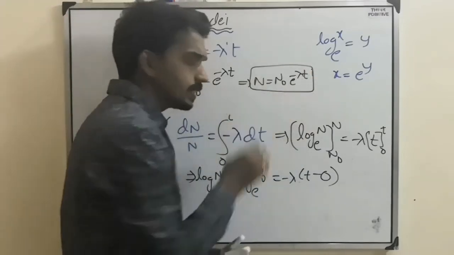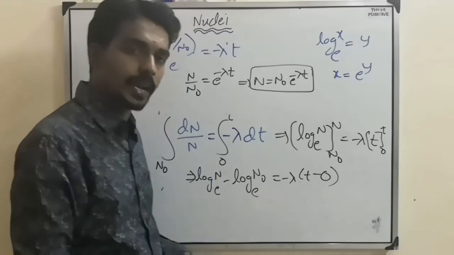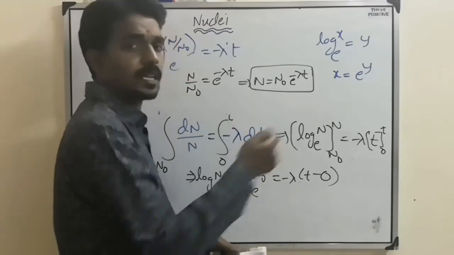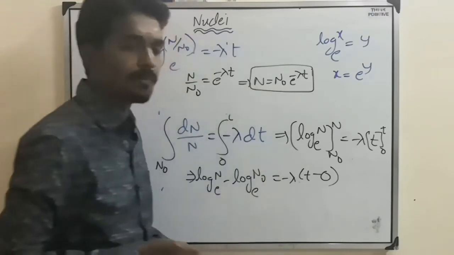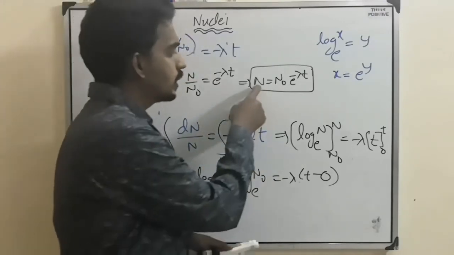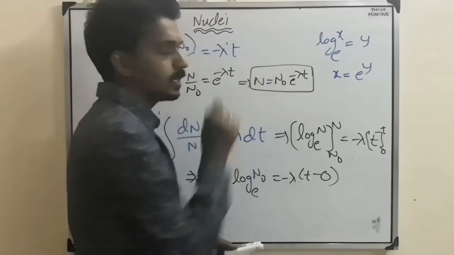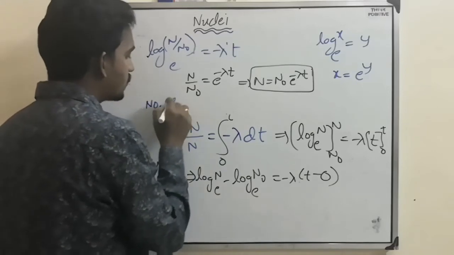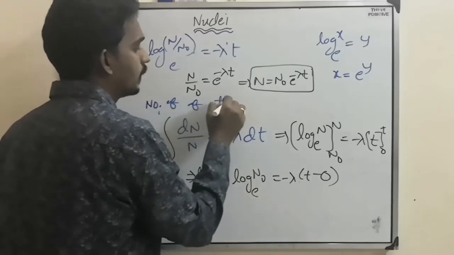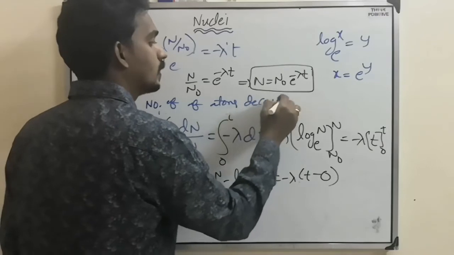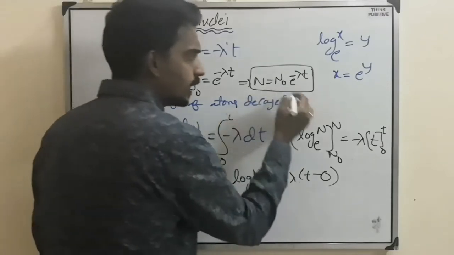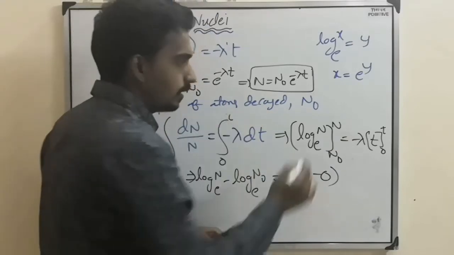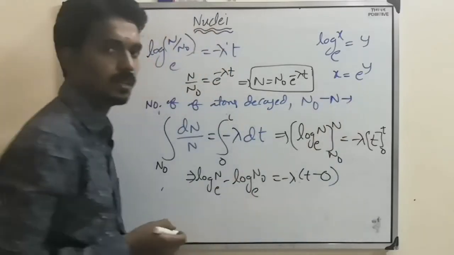So if n naught is the number of atoms undecayed at the initial instant, then after some time, how many atoms are undecayed? The formula is this one. Now suppose they are asking the number of atoms decayed in time t. These many were there initially. These many remain undecayed, so what remains is what?